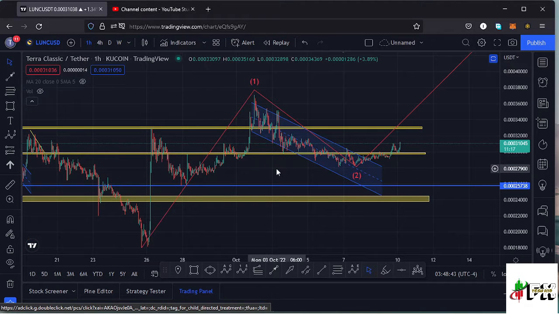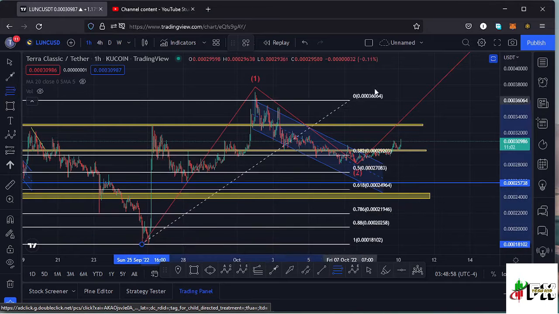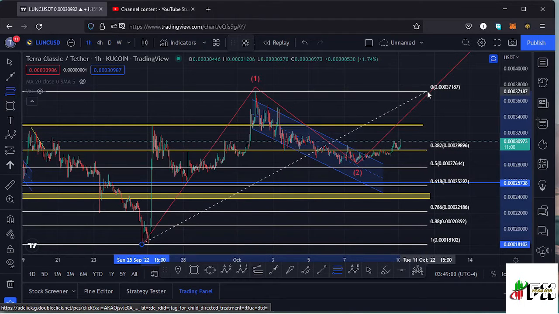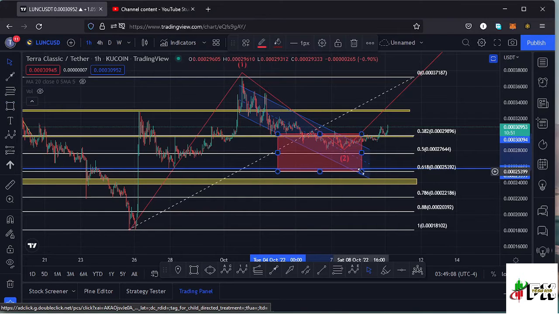And getting into the details of the formation of this second wave that we are seeing over here, we can use the Fibonacci's to get a minimum target area to the lower side in the formation of that wave 2, and also get to see whether that wave 2 is a valid wave 2. I just need to connect the Fibonacci's from the low of the wave 1 down there to the high of that wave 1, and that gives me a minimum retracement area in the formation of a wave 2 between the Fib level 0.618 and the Fib level 0.382, and I can mark that target area here on the charts like that.